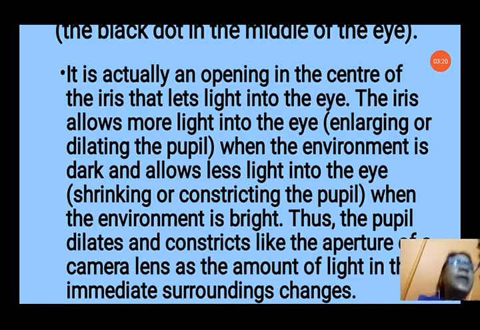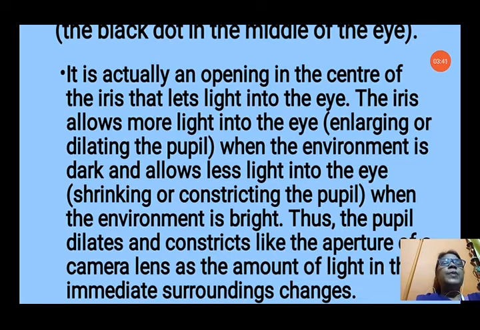That means iris is the muscle that controls the size of the pupil according to the amount of light. If light is very bright, then it becomes small in size, and if light is very dim, then it becomes bigger in size, so that more light can enter to view the things properly.